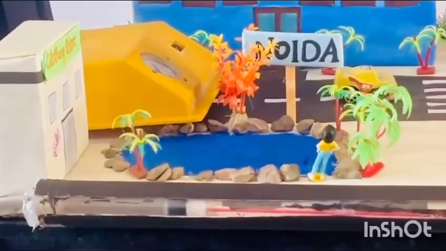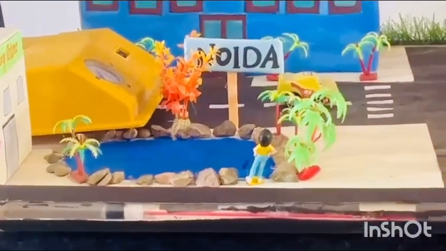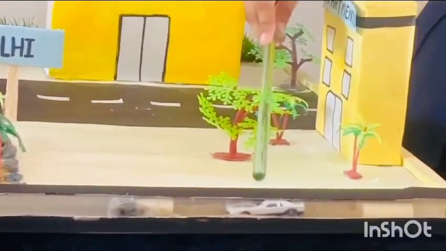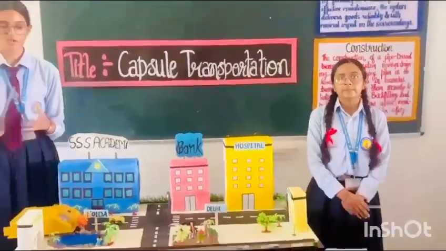Also, we have used a capsule which is hollow in the center to accommodate and transfer goods from one place to another. When the switch is on, you can see the capsule starts moving from one city to another city. So this concludes the working of the model. Now Naman is going to tell you the advantages of this model.